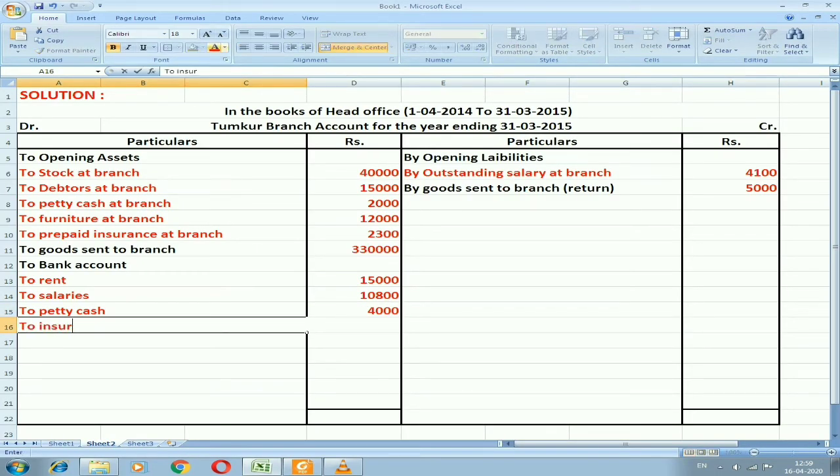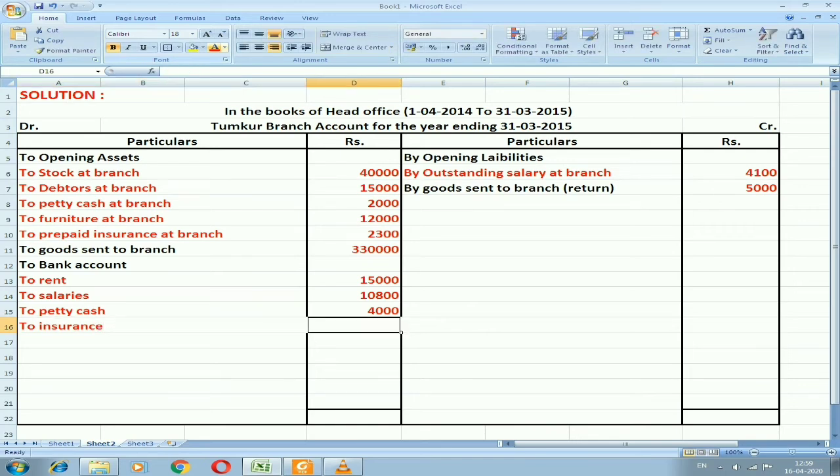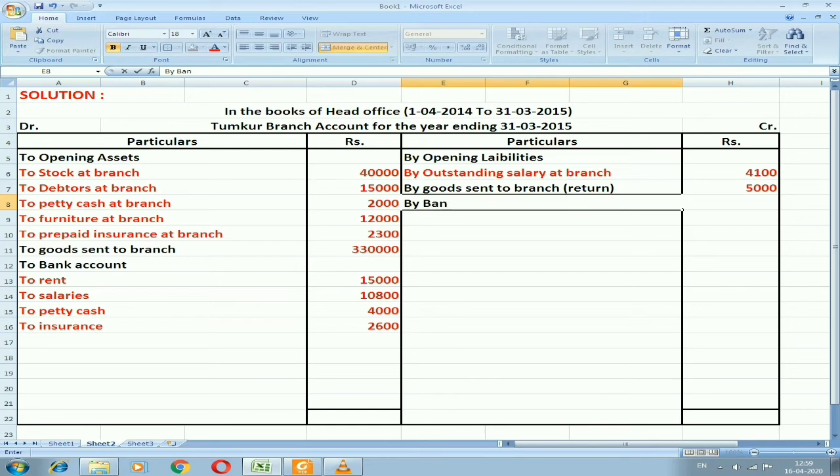Even though, whatever the amount which is sent by the head office to the branch, we need to record in the books of accounts. It may exceed the financial year also, we need to record it. The leftover amount will be recorded as a closing. So insurance I have recorded.